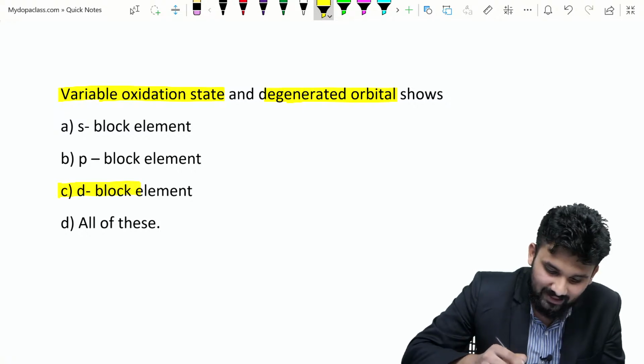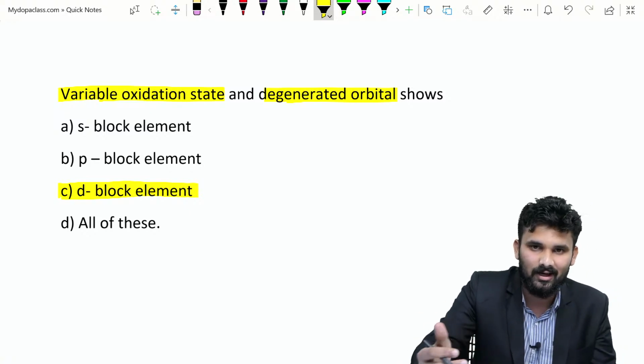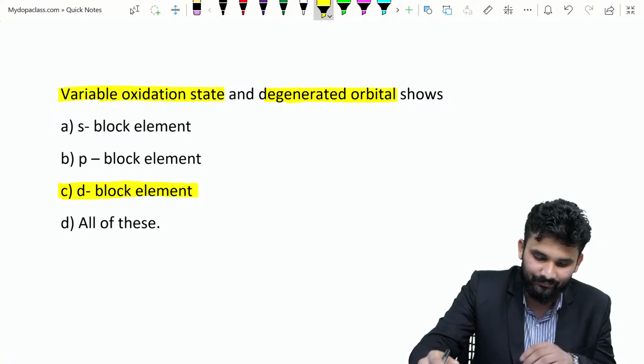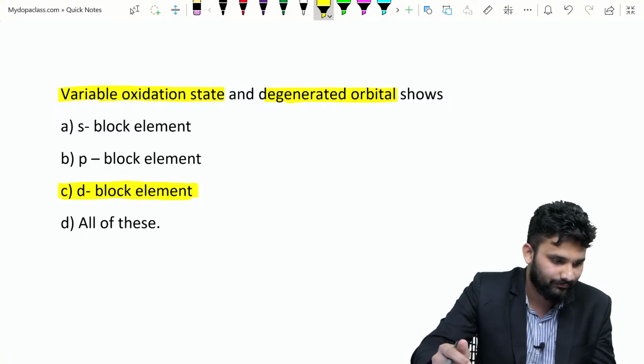Yes, that is transition elements show variable oxidation state. That's why we are using them as catalysts. Okay, so option D is the right answer.